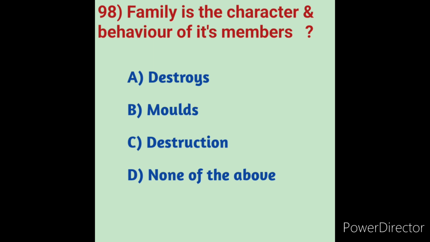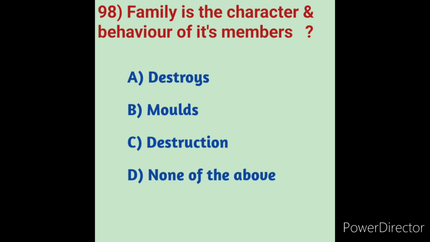It shapes the personality and molds the character of its members. It emotionally conditions the child. Family plays a significant role in one's life. It shapes a person's characteristics, values, physical and mental health.